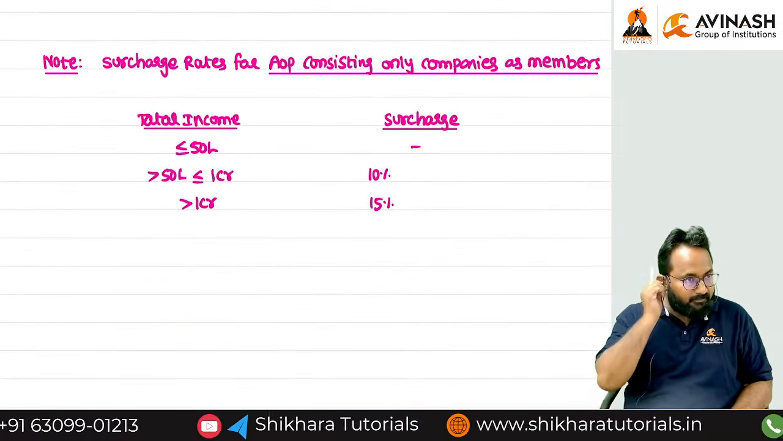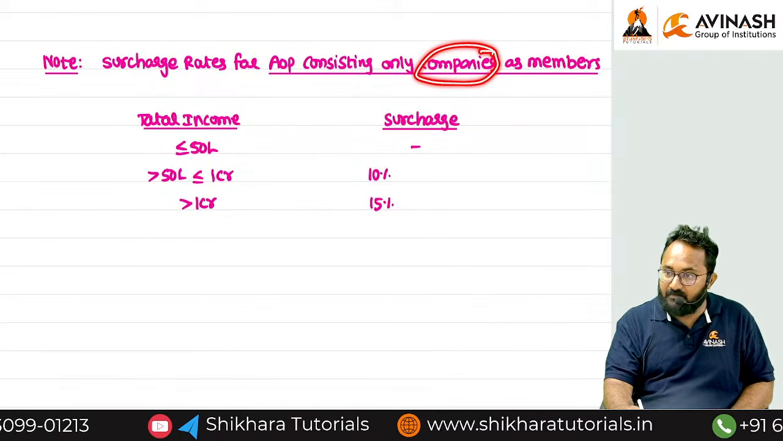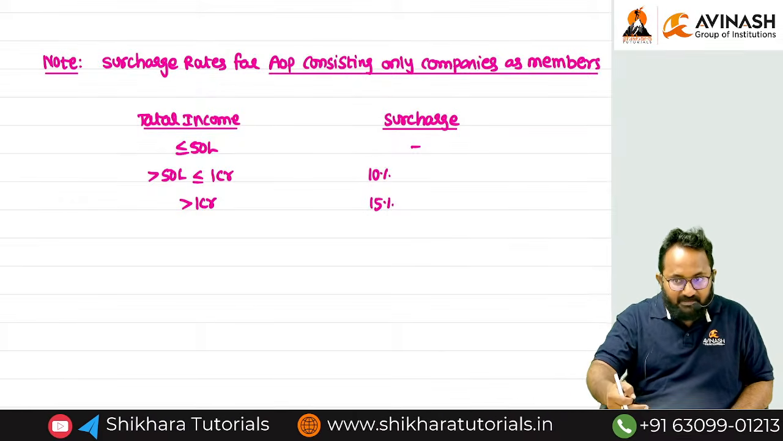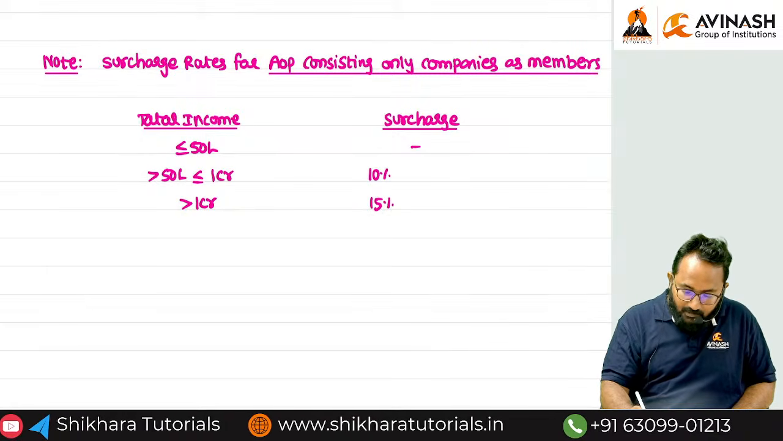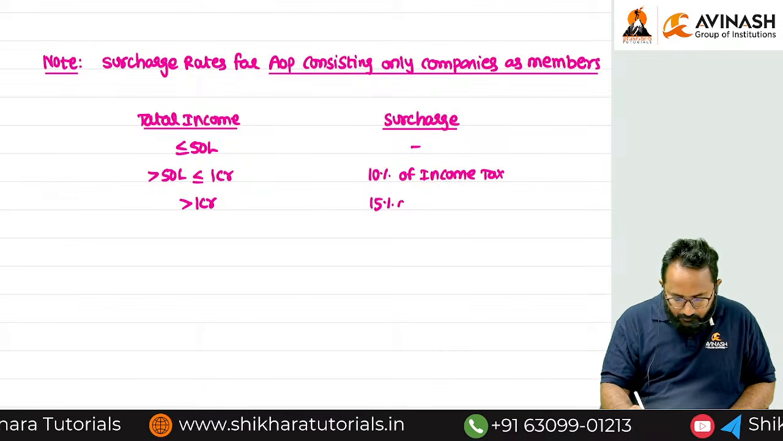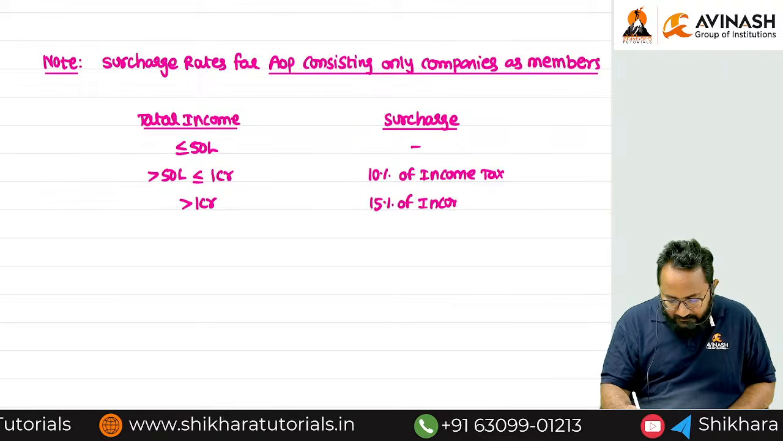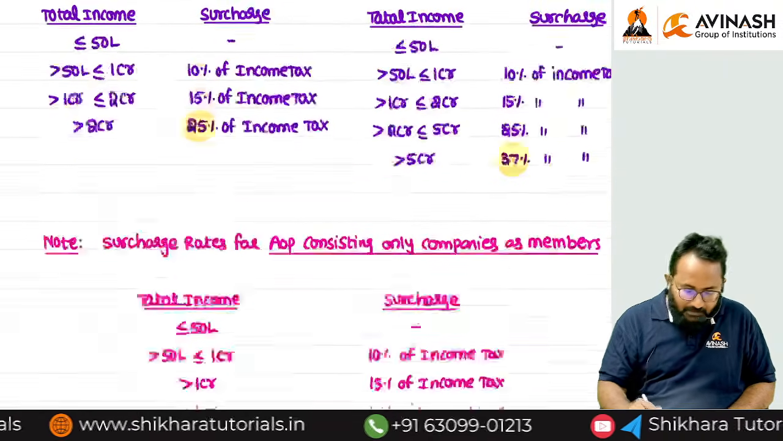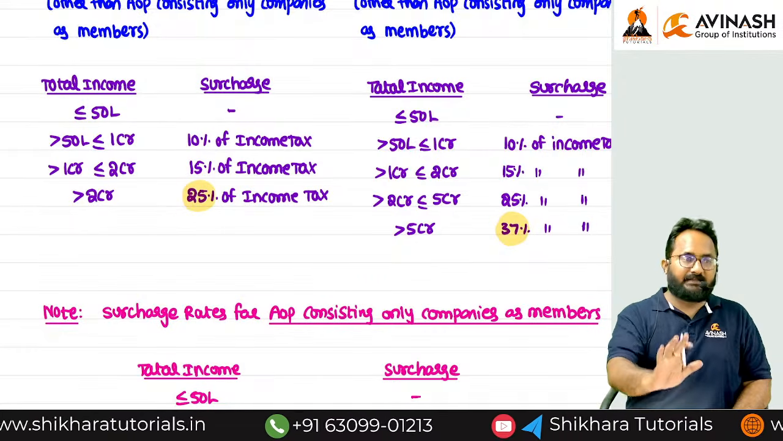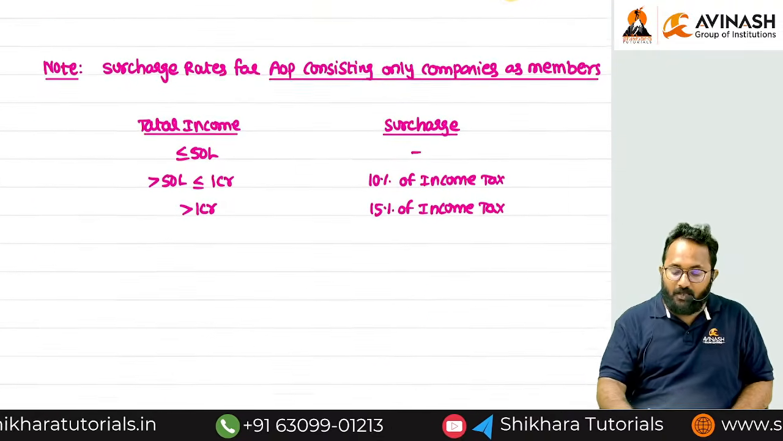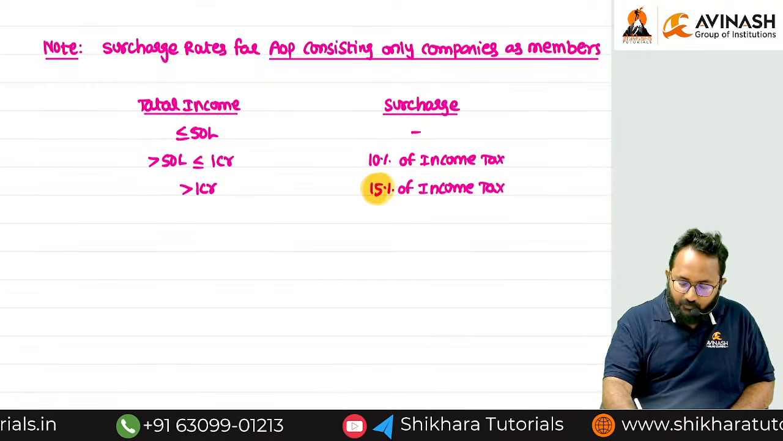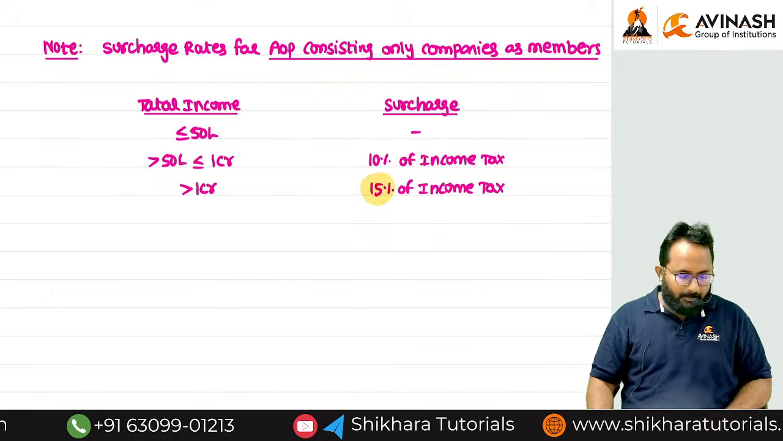Why? I will tell you. Because the members are already companies, and companies are also required to pay the tax as well as surcharge. That's why we are limiting the maximum surcharge to 15%. So please try to write it down. The maximum surcharge rates, please remember: under the default tax regime 25, under the optional 37. If an AOP consists only of companies as members, the maximum surcharge rate is 15%. Yes, copied all of you.